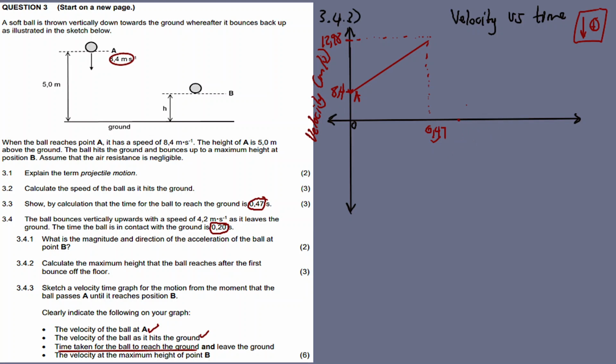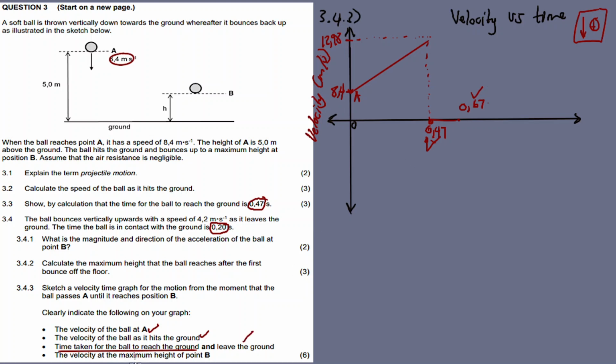I think it goes up here. It leaves what? The ground. 0,67. So from here to here, it's the contact time, right? This is when it hits the ground. This is when it leaves the ground.